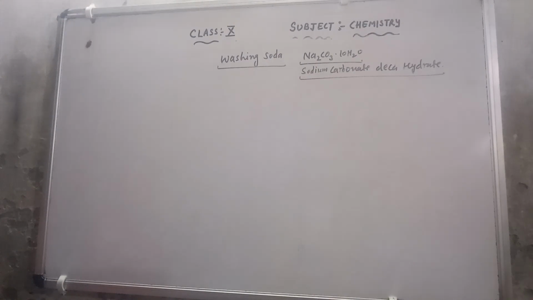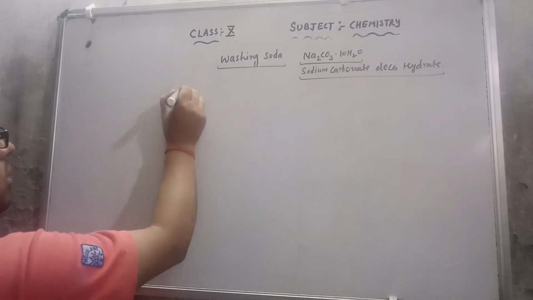First of all, I will discuss with you the manufacture of washing soda, that is, how to make washing soda. So the preparation of washing soda.